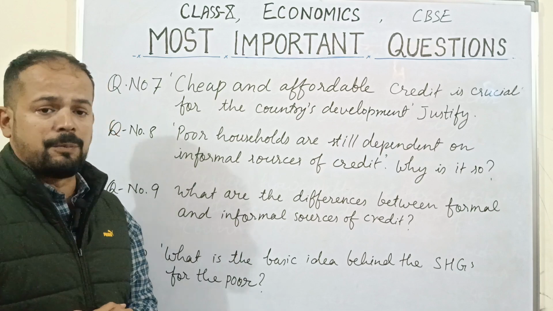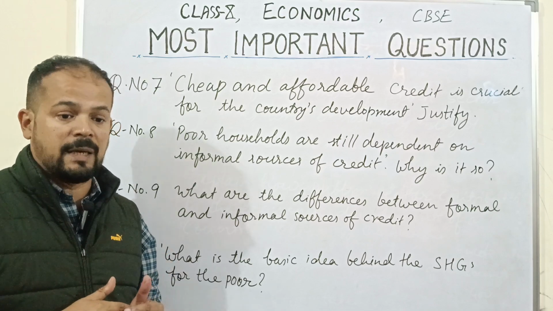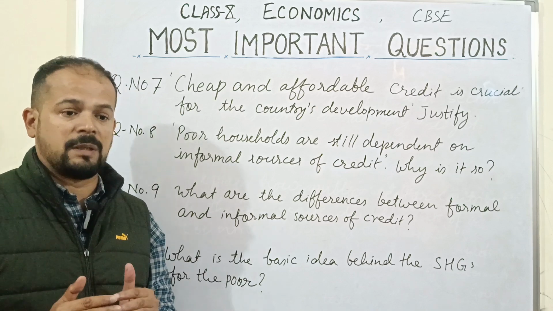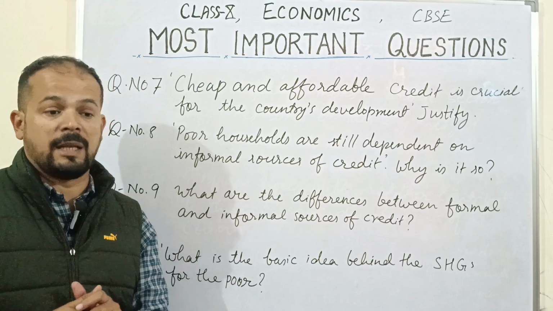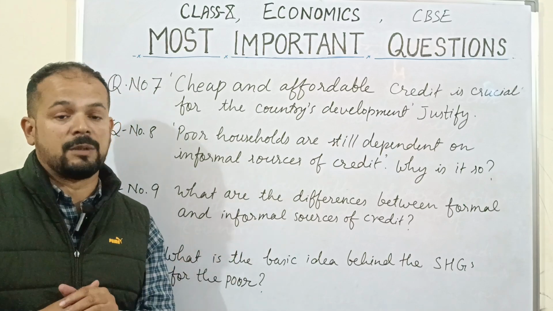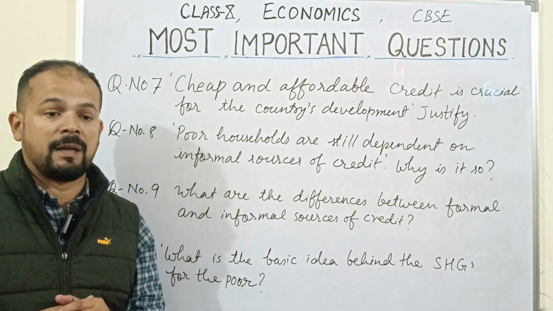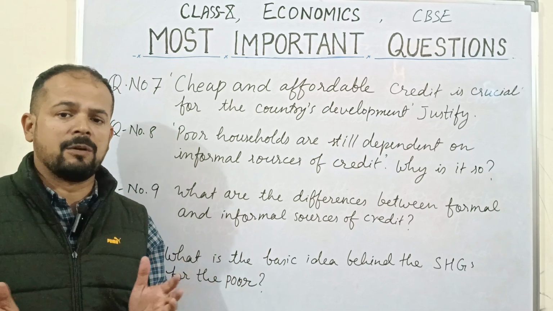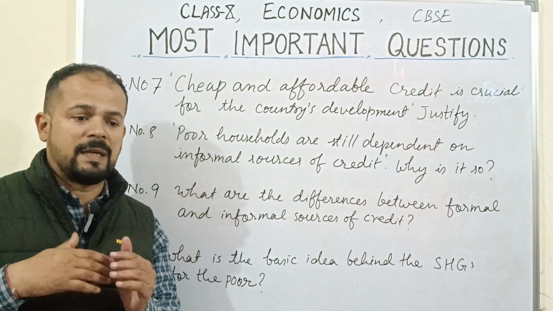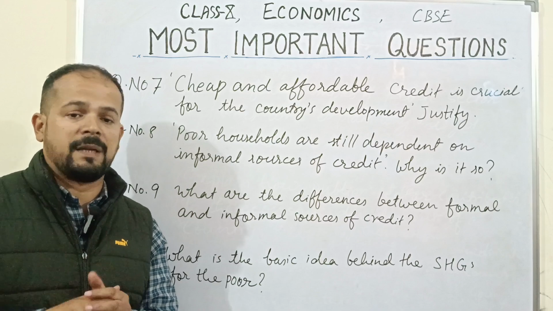Many people who don't have funds, if they get the funds at a low rate of interest and at easy conditions, their profit margin will increase, plus they'll be able to protect themselves from the clutches of informal sources of credit, where they have to pay a higher rate of interest, and most of the time they end up paying a lot of interest. In those cases we see that credit plays a very negative role.